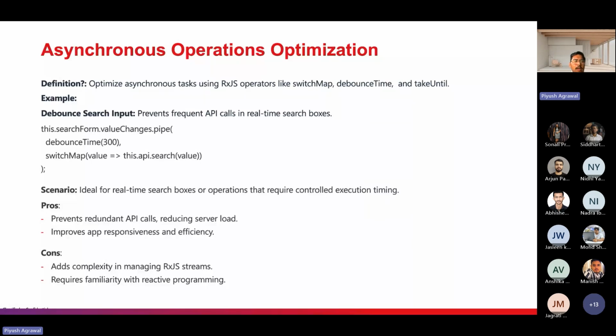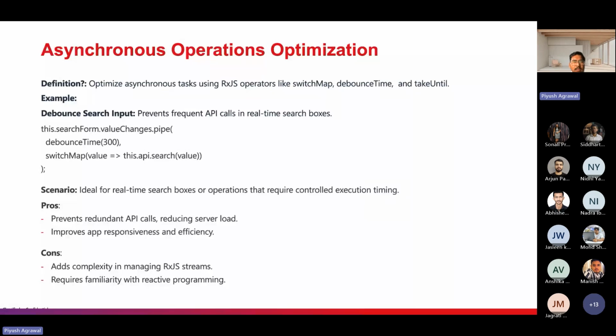In terms of cons, if you are using RxJS observables, you need to make sure you know the scenario and the result of the observable. If I talk about switchMap, if you are not handling the empty string condition, let's assume the user enters something and then instantly clears the field, switchMap will call the API and it throws an error. In that case you need to handle switchMap explicitly.